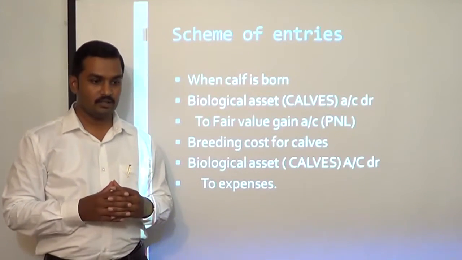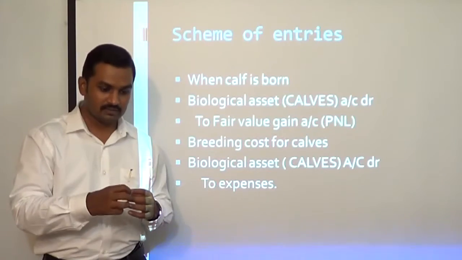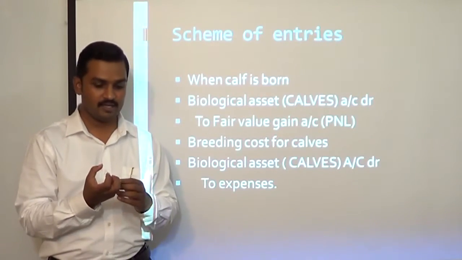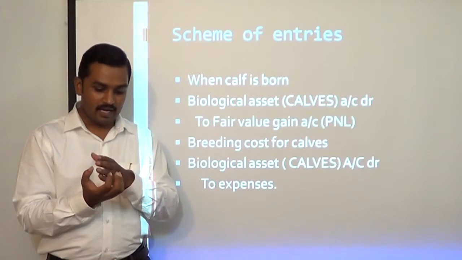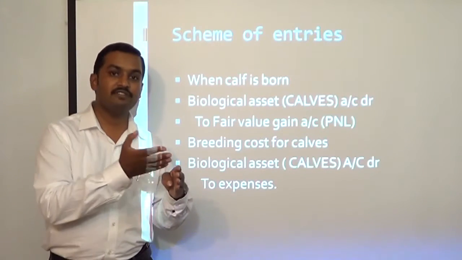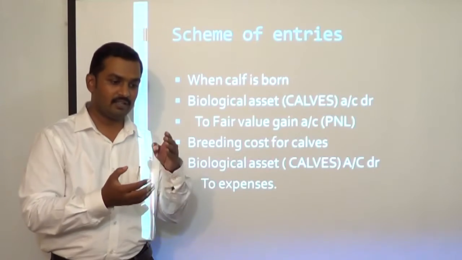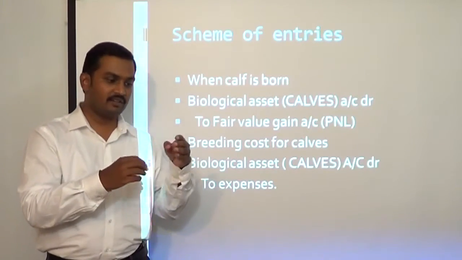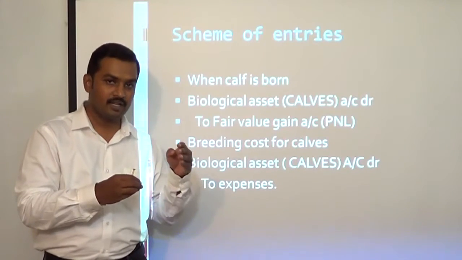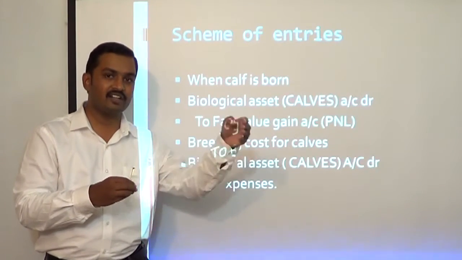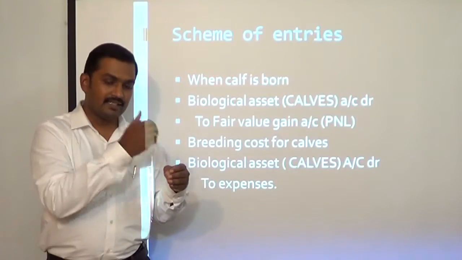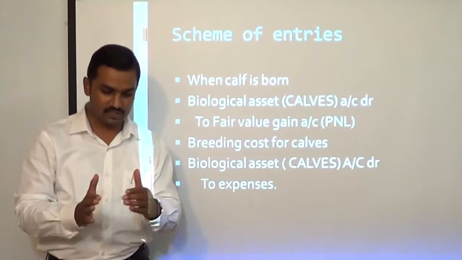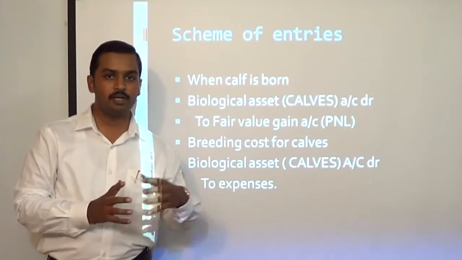Okay. Now when the cow gives birth, that is called a calf. The animal is called a calf. And as the calf grows, it becomes a heifer. And once the heifer is inseminated, that is, it becomes pregnant and it gives birth to a calf, it starts giving milk for 300 days. Okay. And then it becomes a milkable cow. So we have three categories of biological assets: calves, heifers and milkable cows.